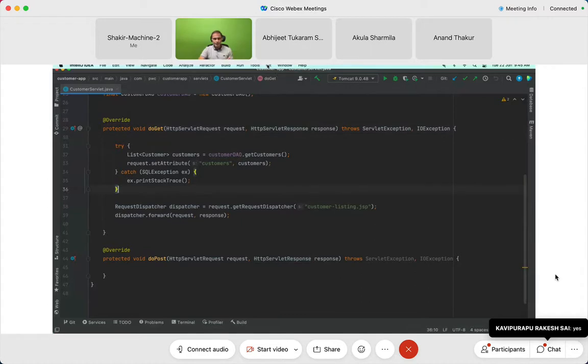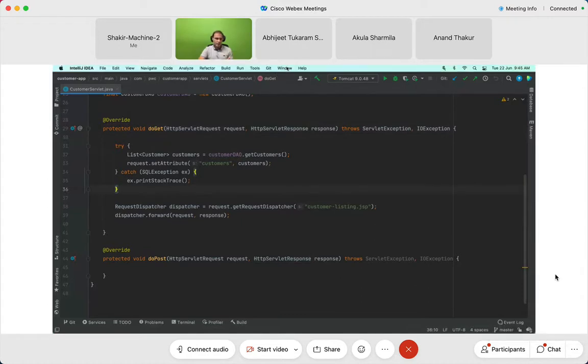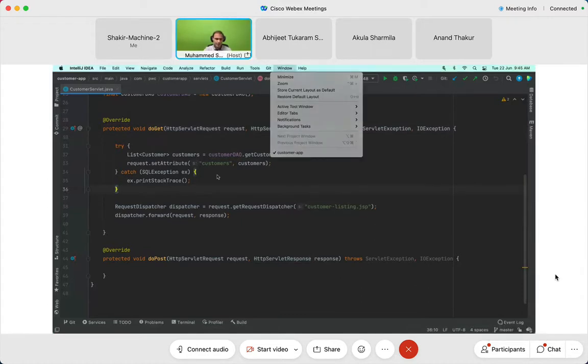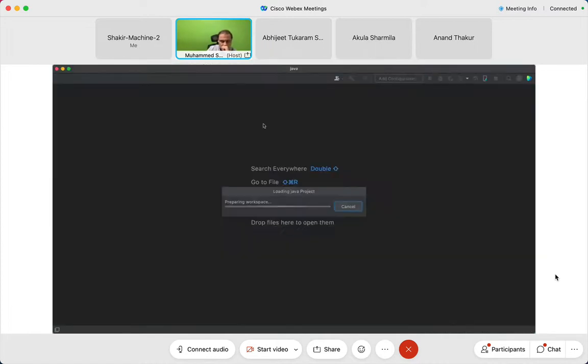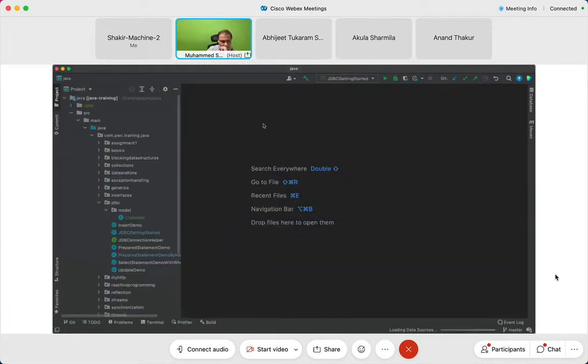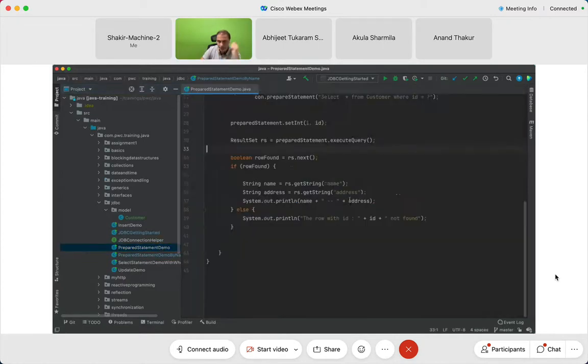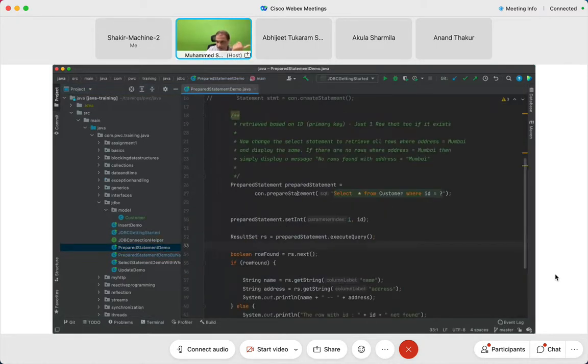Okay. See this window, and I'll have to open that. Open recent and Java project. You remember this, right? And here we did create something like this, prepared statement demo, and in this case, we got the customer based on the ID of the customer. So suppose it is the same thing here. Suppose. So what do you think? How will I get the value of the customer ID that the user wants?